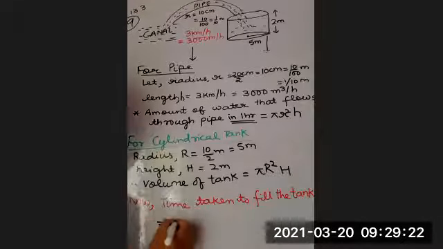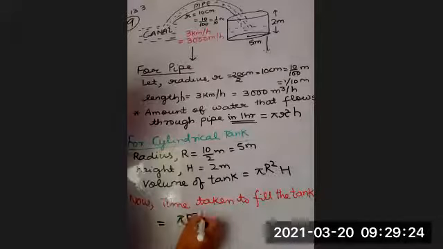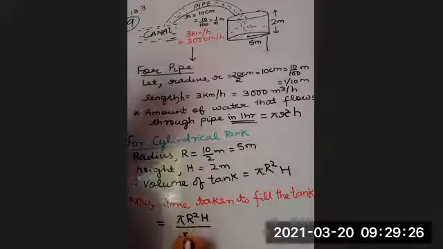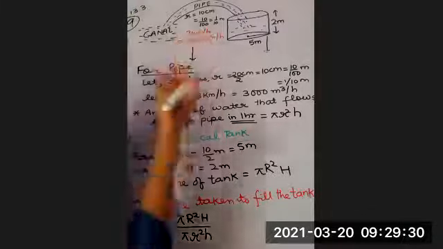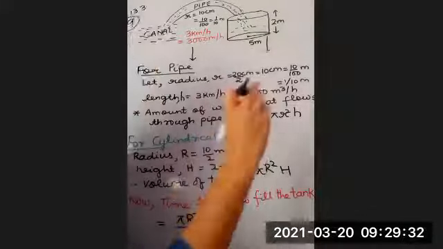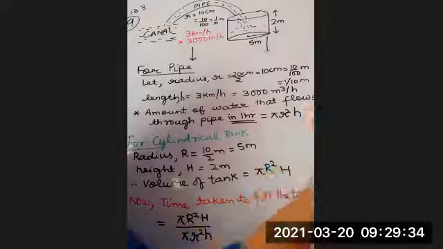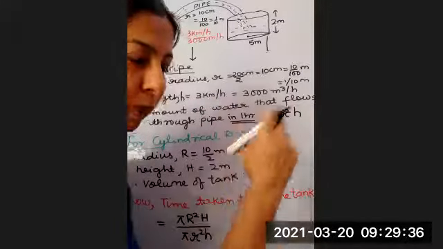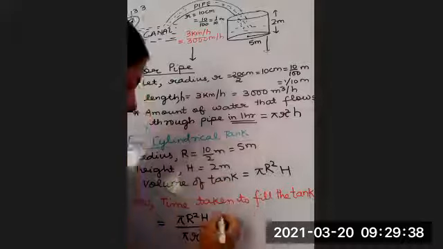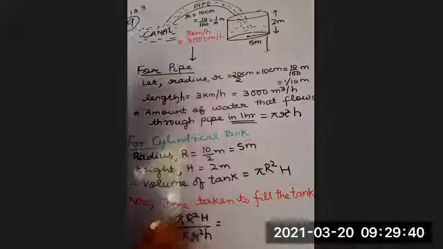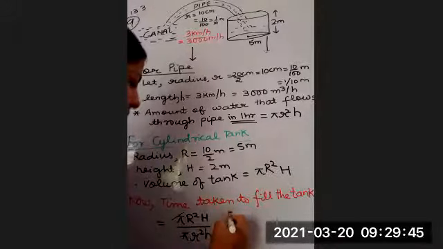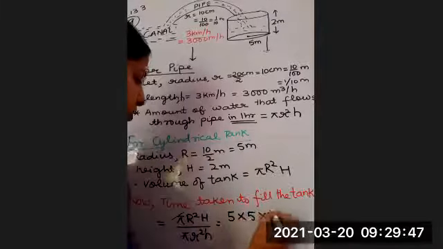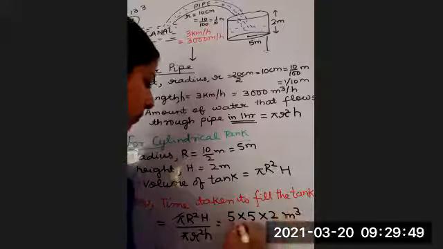but the beauty of maths is you can always assume small values in your mind and work out the formula. Now we just assume small values in mind. Let's suppose this is the volume of pipe and this is the volume of tank. Then what should be divided by what? Do you understand what I am saying? So pi and pi will be cancelled. Now capital R is 5 into 5 into 2 meter cube.